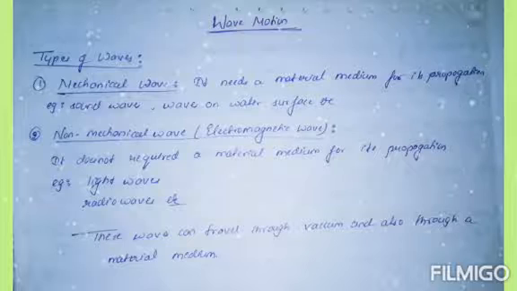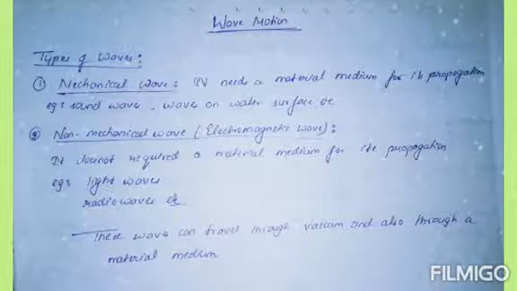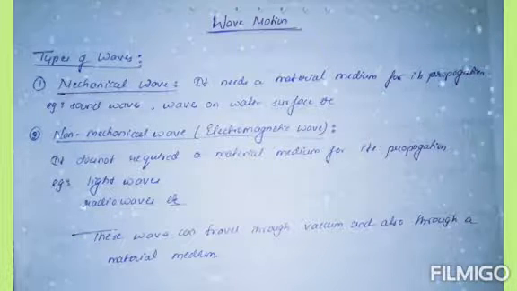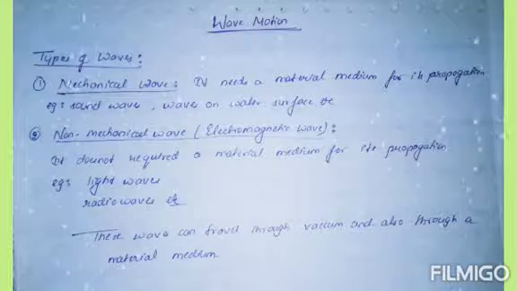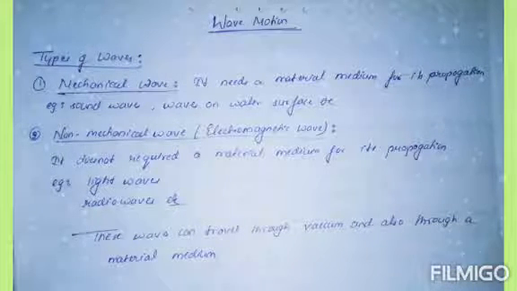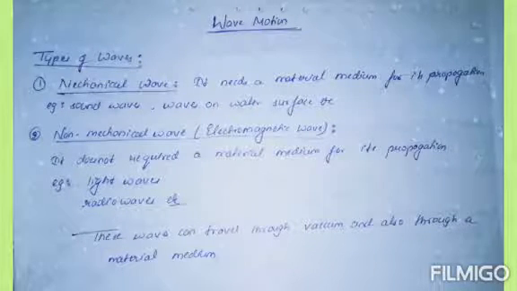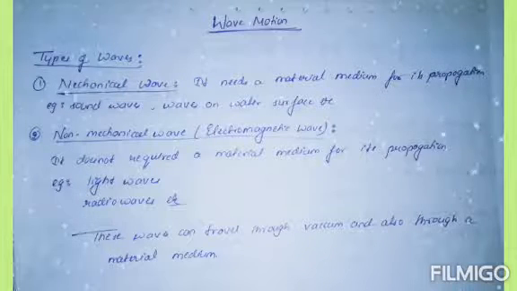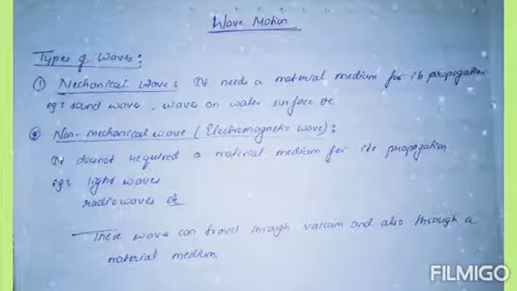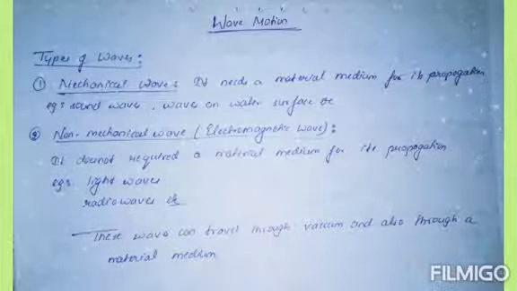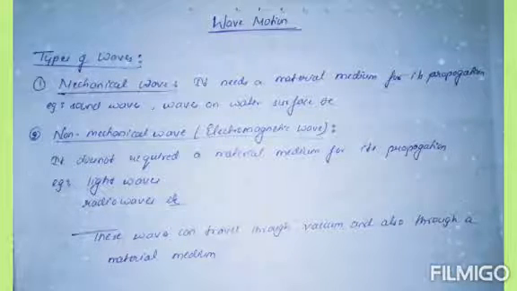Okay, let's begin. Types of waves. Here we have two types of waves: the first one is mechanical wave and the second one is non-mechanical wave. A mechanical wave needs a material medium for its propagation. For sound waves, the medium is air. For waves on a water surface, the medium is water. Whenever propagation takes place and it needs some medium, we call those waves mechanical waves.